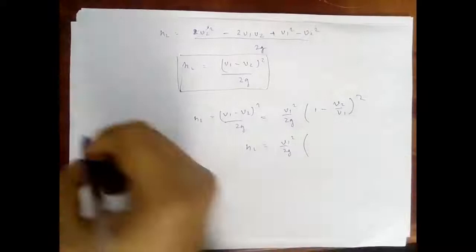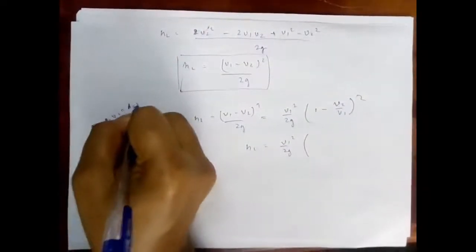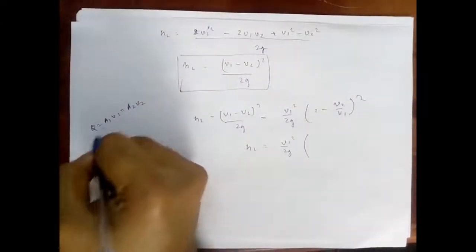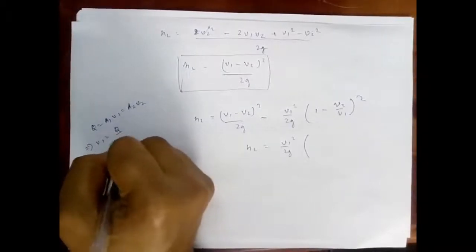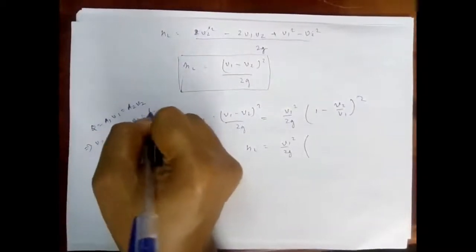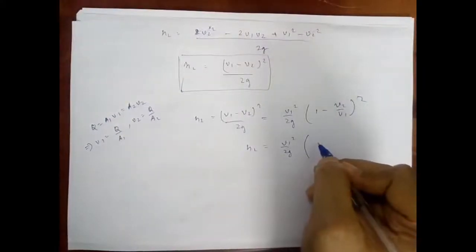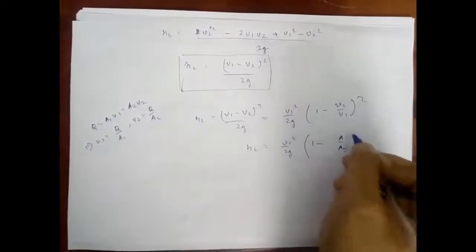Let's write now Q is equal to A1 V1 equal to A2 V2, right? So I can write V1 is equal to Q upon A1 and V2 is equal to Q upon A2. So V2 upon V1 can be written as A1 upon A2.